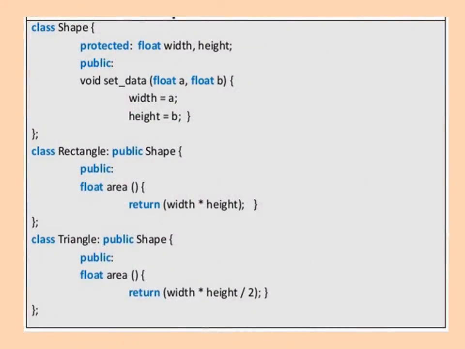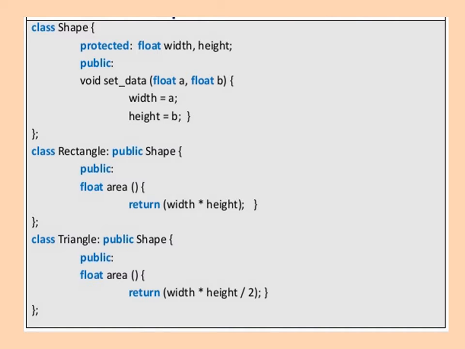Now see the example, class shape. We are going to define this class. Under the protected section we declare the two variables of float data type, float width comma height. Then under public section we define a function as void set data and we pass the arguments as float a comma float b. So width is equal to a and height is equal to b. That is assigning a and b to the width and the height respectively. This is about the shape class.